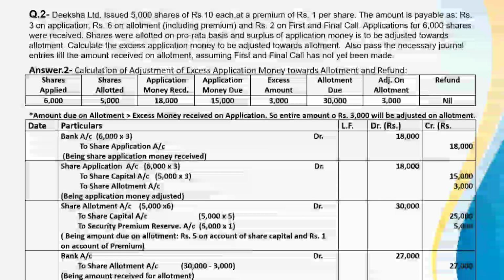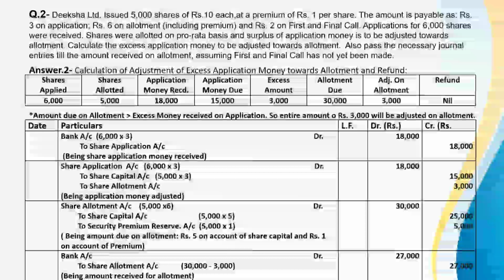Question number 2. Diksha Limited issued 5,000 shares of rupees 10 each at a premium of rupees 1 per share. The amount is payable as rupees 3 on application, rupees 6 on allotment including premium, that is 5 plus 1, and rupees 2 on first and final call. Applications for 6,000 shares were received.